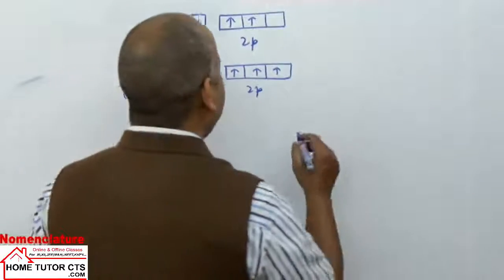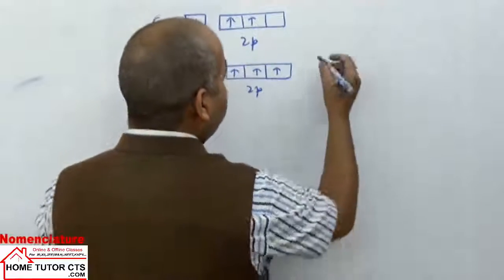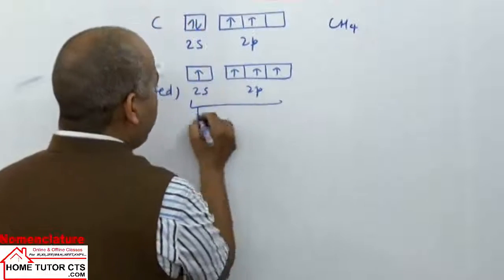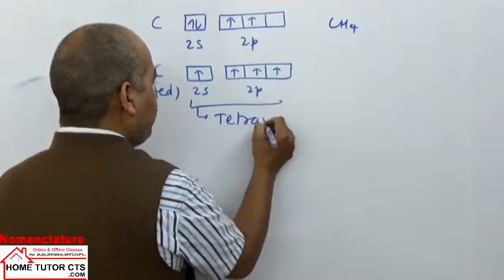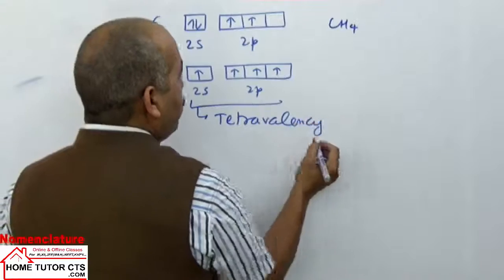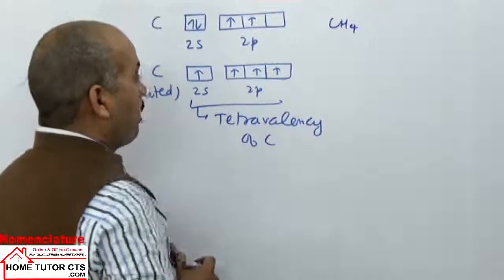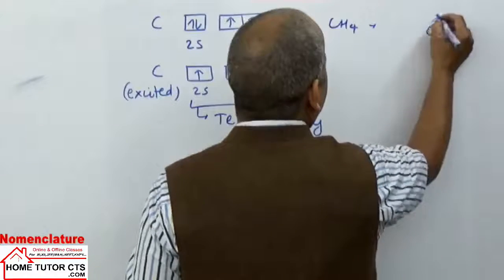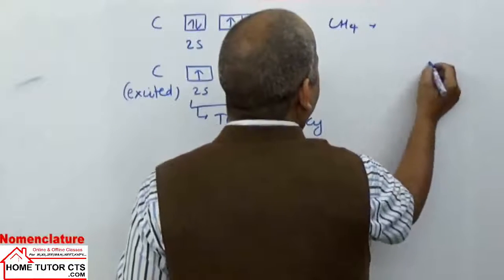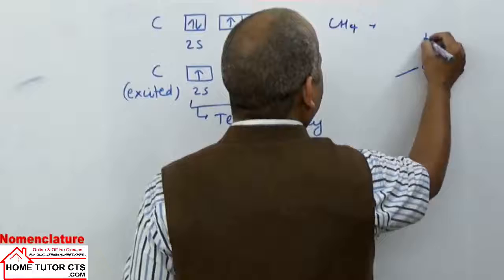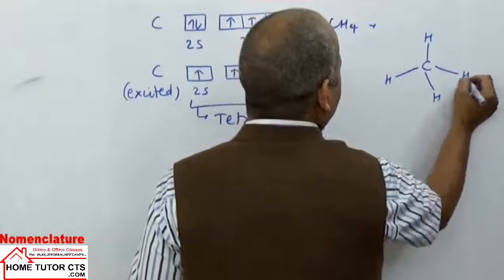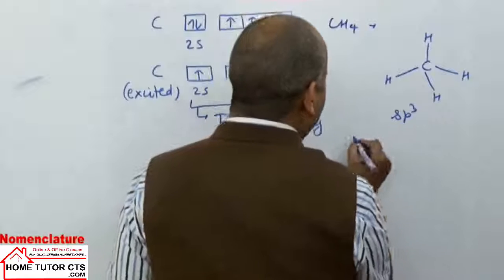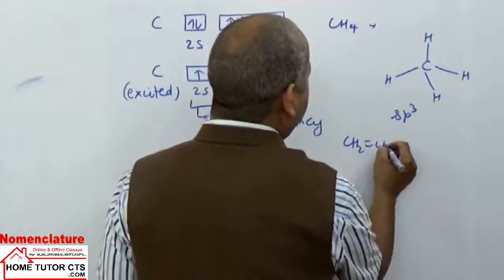If you take the orbital diagram already discussed, the structure of methane indicates carbon's tetravalency. Tetravalency of carbon is linked with this property of 4 unpaired electrons on the carbon atom. When you take the methane structure, it has sp3 hybridization. Then you can take ethene, CH2 double bond CH2.